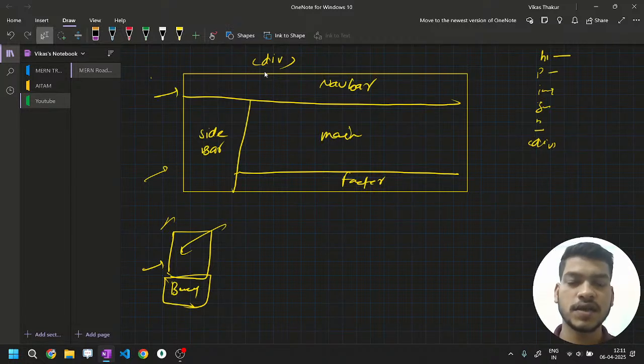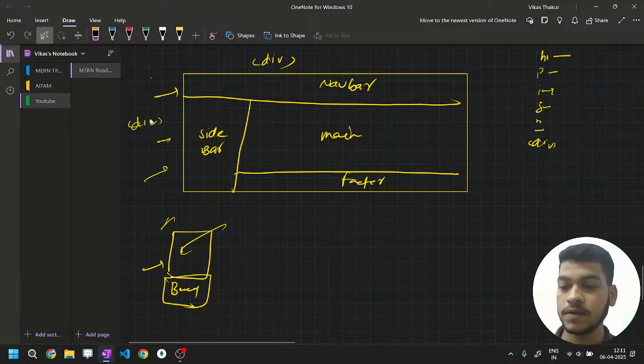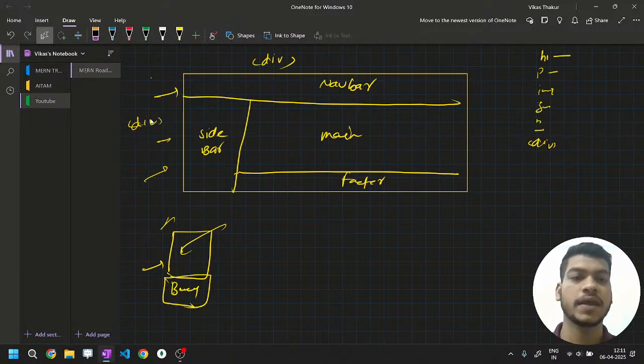Or forget about navbar, this is a sidebar. I am also wrapping this sidebar into a div. Can the browser or search engine optimization keywords understand that in this div there is a navbar, in this div there is a sidebar? No, they can't.